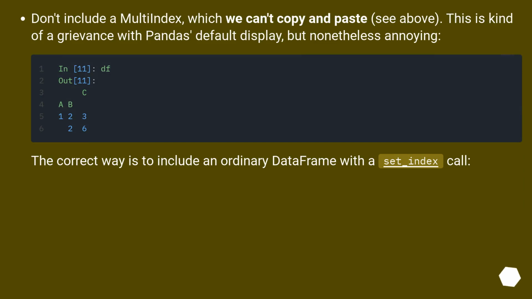Don't include a multi-index, which we can't copy and paste, see above. This is kind of a grievance with pandas' default display, but nonetheless annoying. The correct way is to include an ordinary data frame with a set_index call.